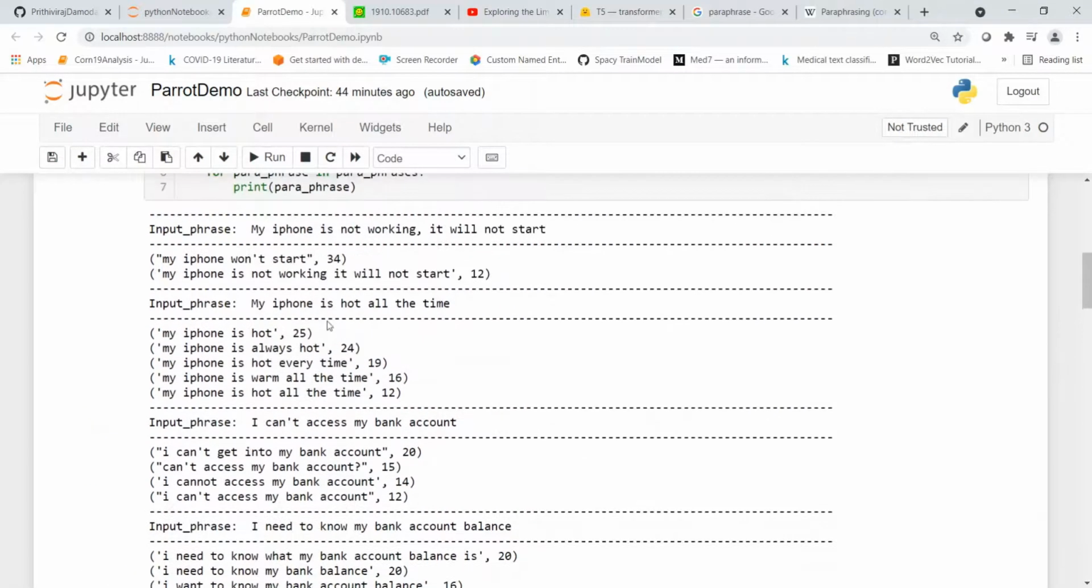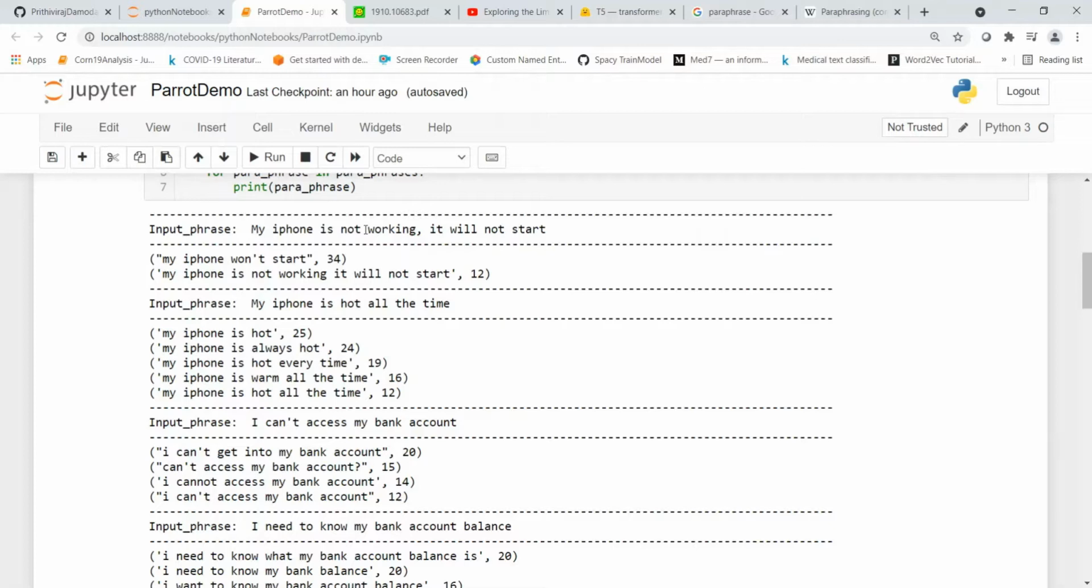So what is the use of generating these paraphrases? When you are developing a chatbot, it is good to train with multiple utterances for the same intent. For example, the intent is that the iPhone is not working. You would want to supply multiple phrases which mean the same, because users can say the same thing in different ways.